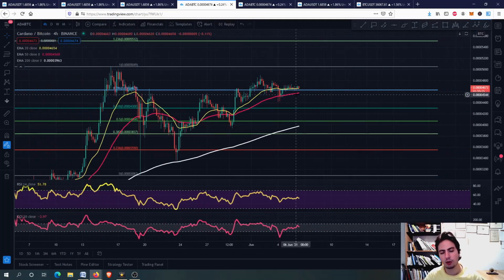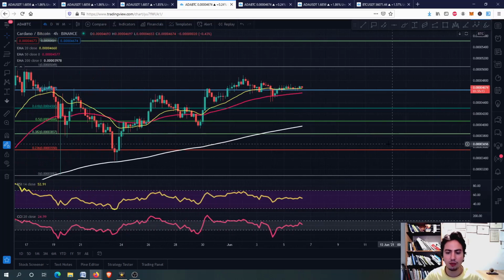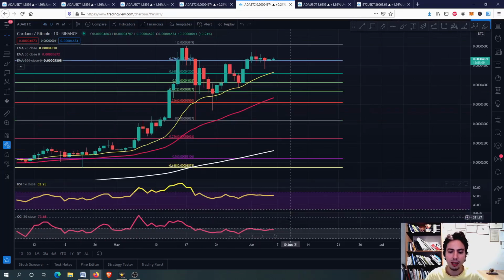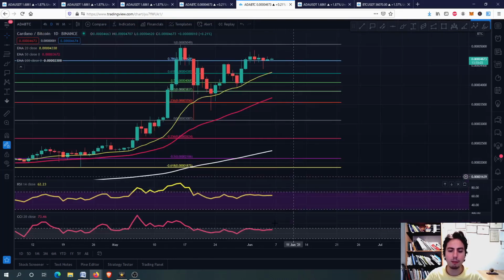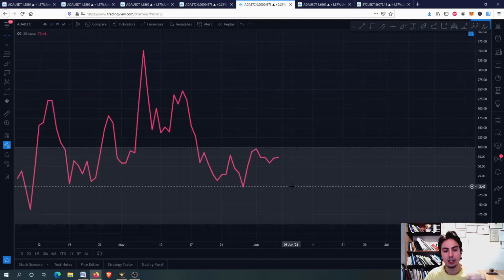We are still looking good for the 4-hour frame, 20-day MA above 50-day MA. We don't have any high risk involved for the daily frame. However, guys, we have not a risk involved here too. We want to see it going upwards. Same for the commodity channel index, not in an overbought situation for the daily frame as well. This is something very good. We can actually potentially grow even more.